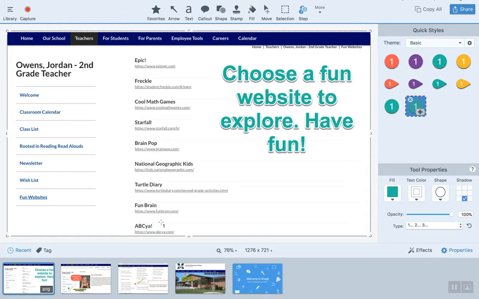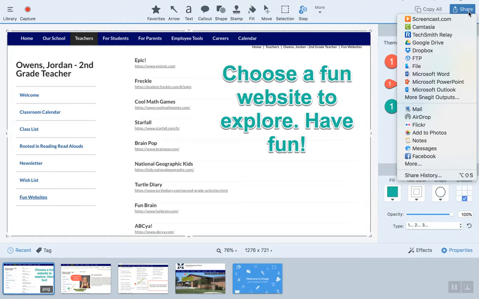I have a homework menu, and they're allowed to pick certain things that they can do, and this is an option, is pick a fun website to play on at home. So really cool, a way to give step-by-step instructions. You are allowed to share anything that you've created. This is what's so cool about it.